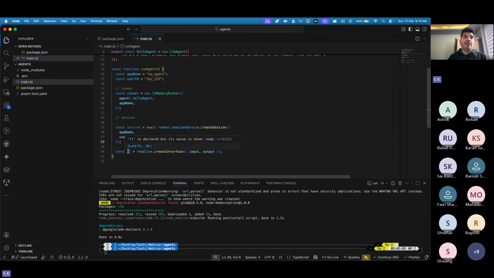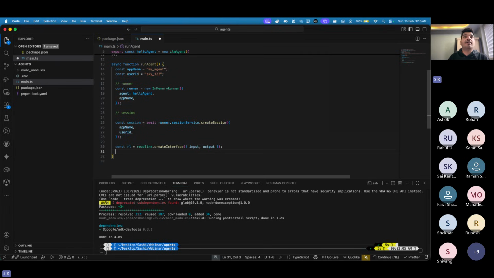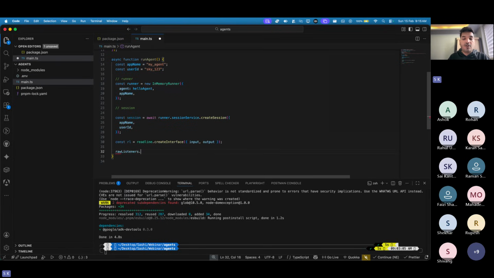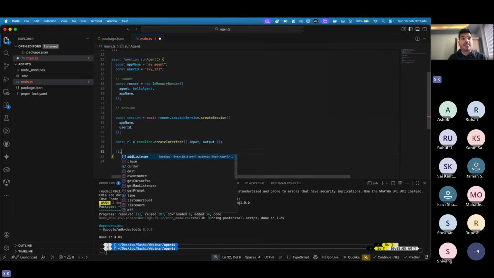So here you have a readline, which means now this guy has some power. What kind of power? Like rl dot, and here you can see we have question, which you can take from the user. Are you getting my point? That is nothing but your user input, what the user has typed. So I will take that as an input and all of that.